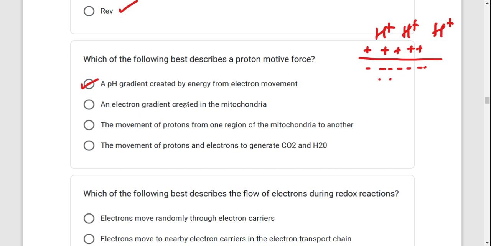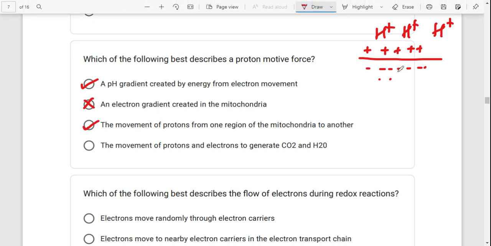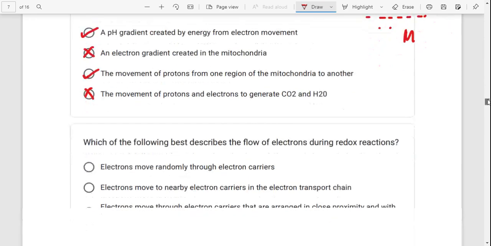An electron gradient created in the mitochondria is not really an electron gradient. The movement of protons from one region of the mitochondria to another. This is true. When protons, hydrogens, move from one region of the mitochondria to another, they move from the matrix of the mitochondria to the intermembrane space. The movement of protons and electrons to generate carbon dioxide and water is necessarily not proton motive force.